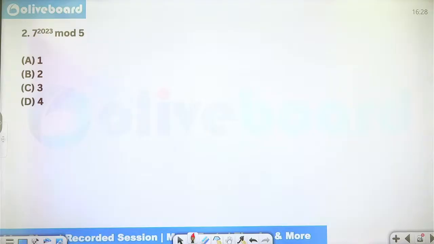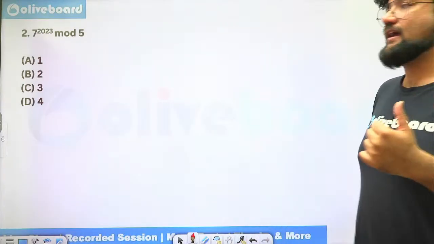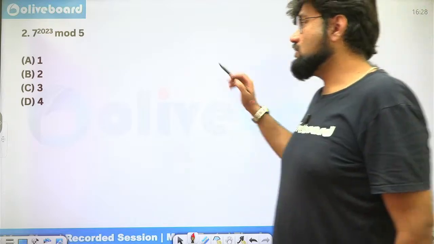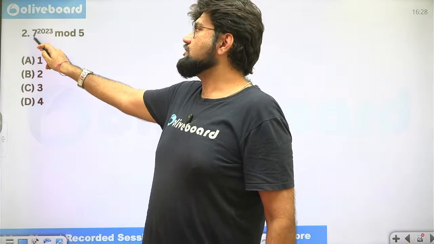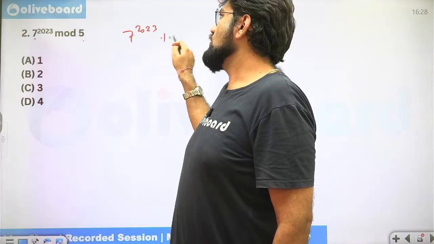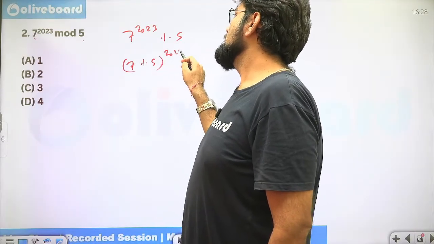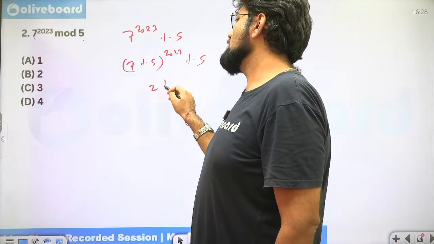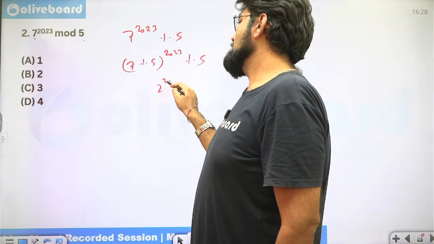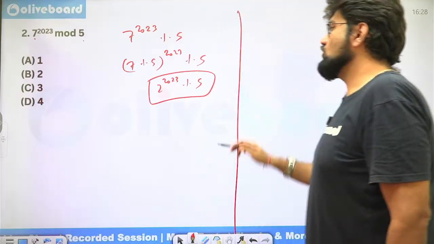This time the question is not talking about the unit digit. It is a concept of cyclicity with mod 5. So this time the base is greater than 5, so we can at least take the first step. 7 power 2023 mod 5. So 7 mod 5 power 2023 mod 5, and that gives us 2 power 2023 mod 5. Correct? Now with 2 we can continue our cyclicity.